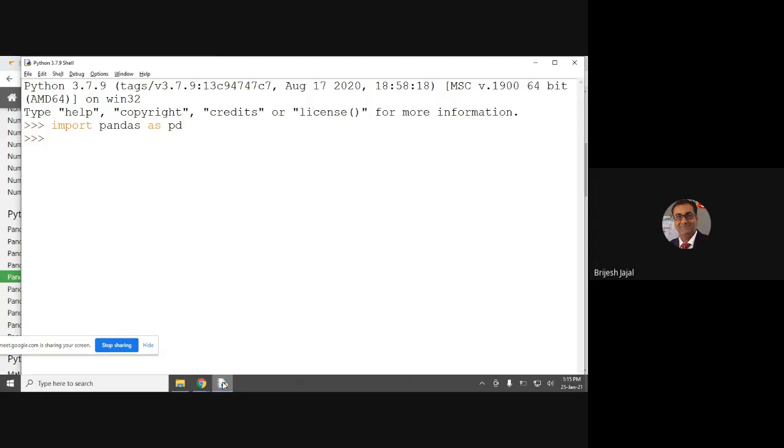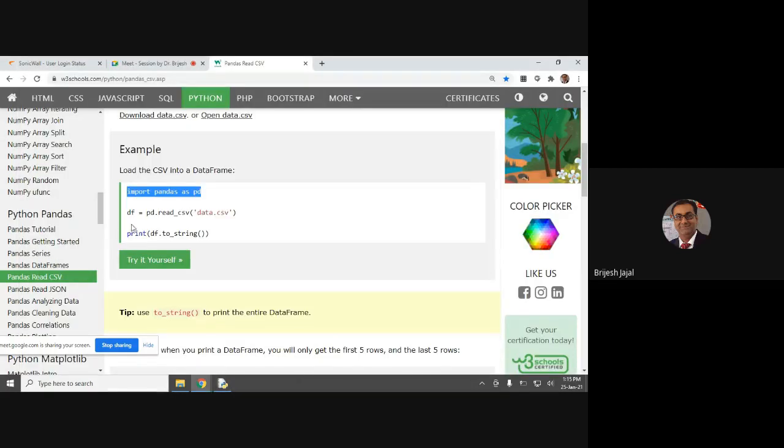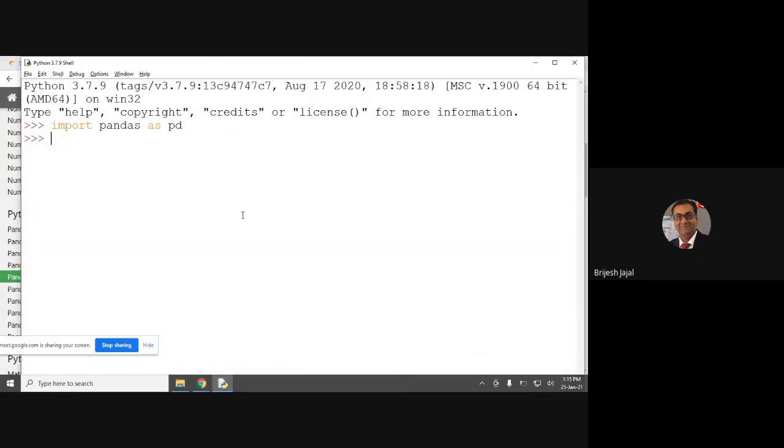Okay, so what to do now? The simplest example is this, a very easy, single step process. And we will do more later. Let us first extract all the data which is present in my file.